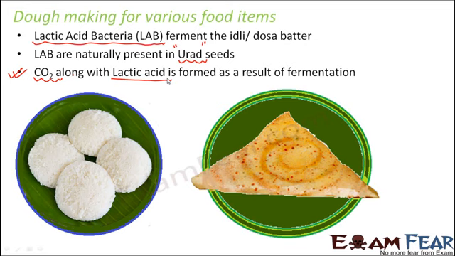So if the fermentation happens for a longer period of time, too much lactic acid gets formed, because the longer it is left for fermentation, the larger amount of lactic acid will be formed. The more the lactic acid, the more sour the taste will be.